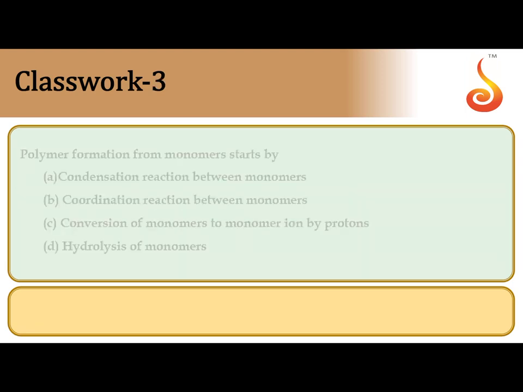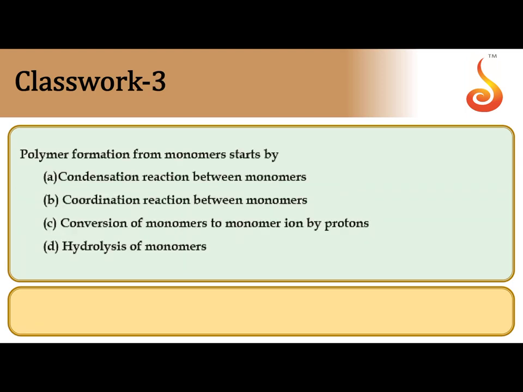Of the following, polymer formation from monomers starts by addition polymerization. The mechanism of polymerization may be addition or condensation. Here, addition reaction is not given, that's why condensation reaction between monomers is the correct option.